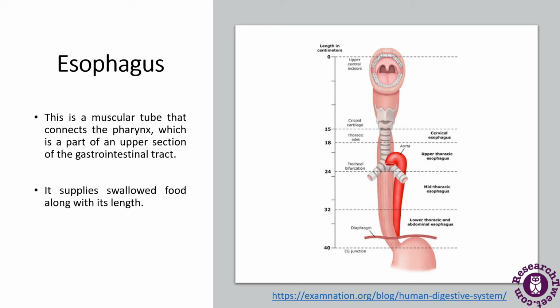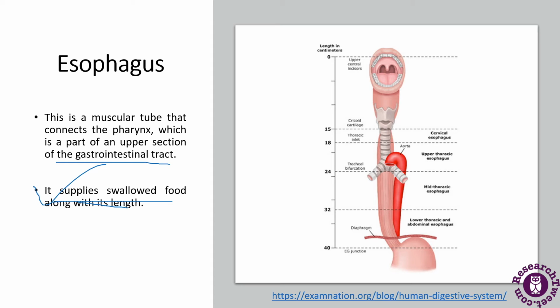So in the esophagus, the submucosa contains mucus-secreting submucosal glands called the esophageal glands proper. The esophagus is a muscular tube which connects to the pharynx. You can see the diagrammatic representation of the pharynx, and it is the upper section of the gastrointestinal tract. It supplies the swallowed food along its length.